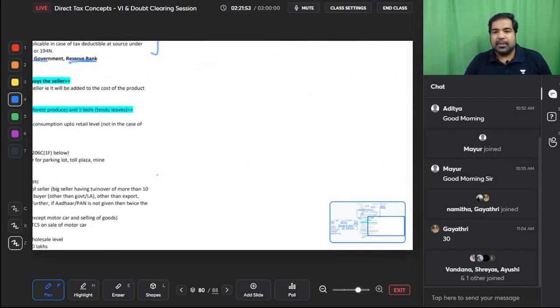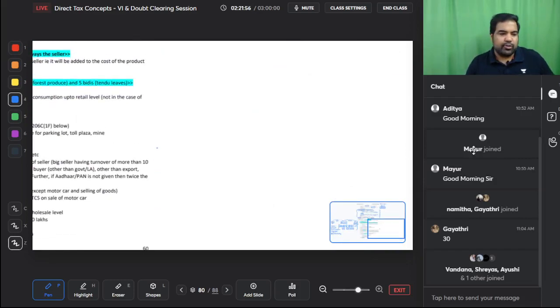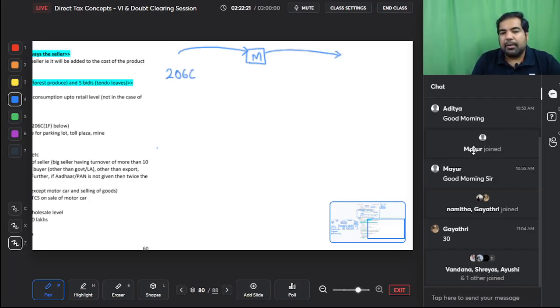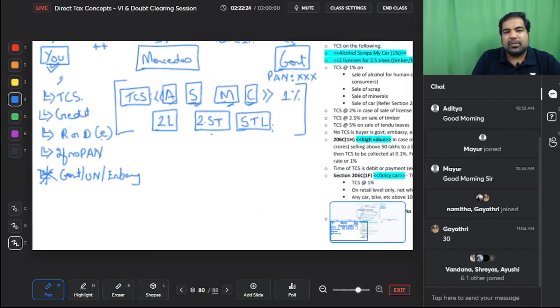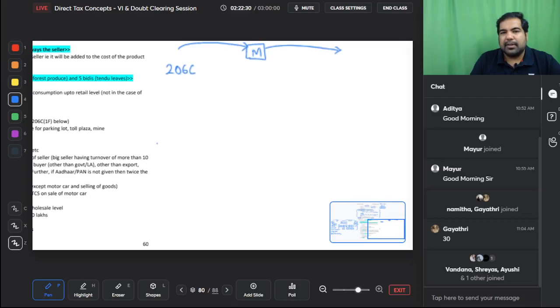But then guys, the government brought in 3 new sections. Check the sections one after the other, you'll understand what I'm talking about. The first section was for fancy cars, which you already know. Mercedes was that fancy car. Whenever Mercedes collects money from you, they'll collect 1% extra and pay it to the government, and that is a section called 206C. By the way, the section for TCS is 206C, C for collect tax. TCS is tax collected, and this one is 206C(1F), F for fancy car.